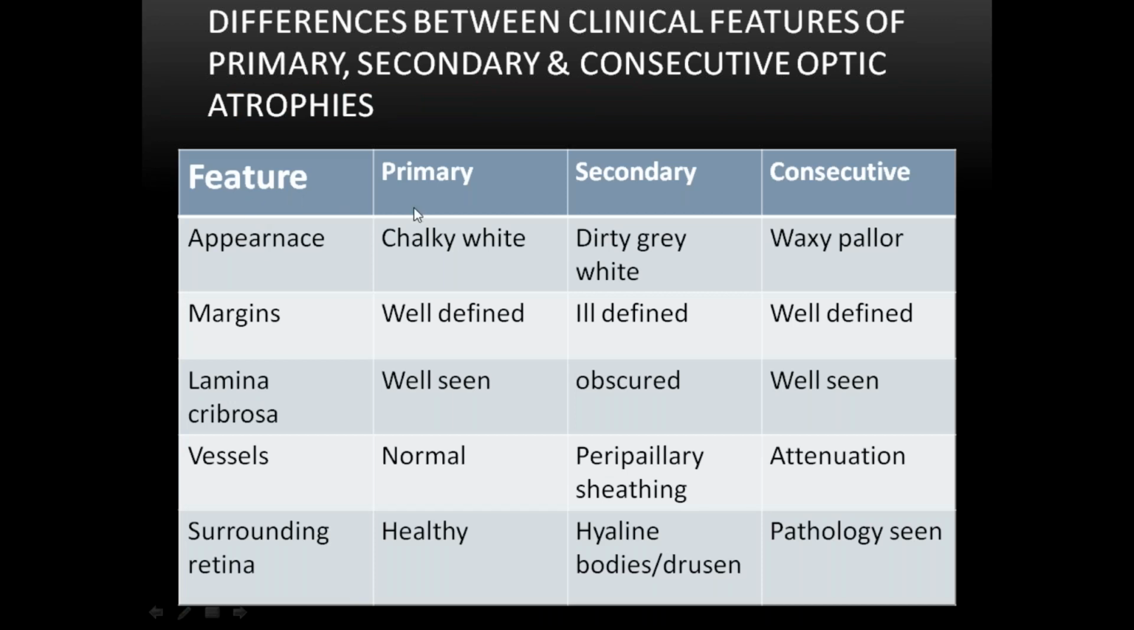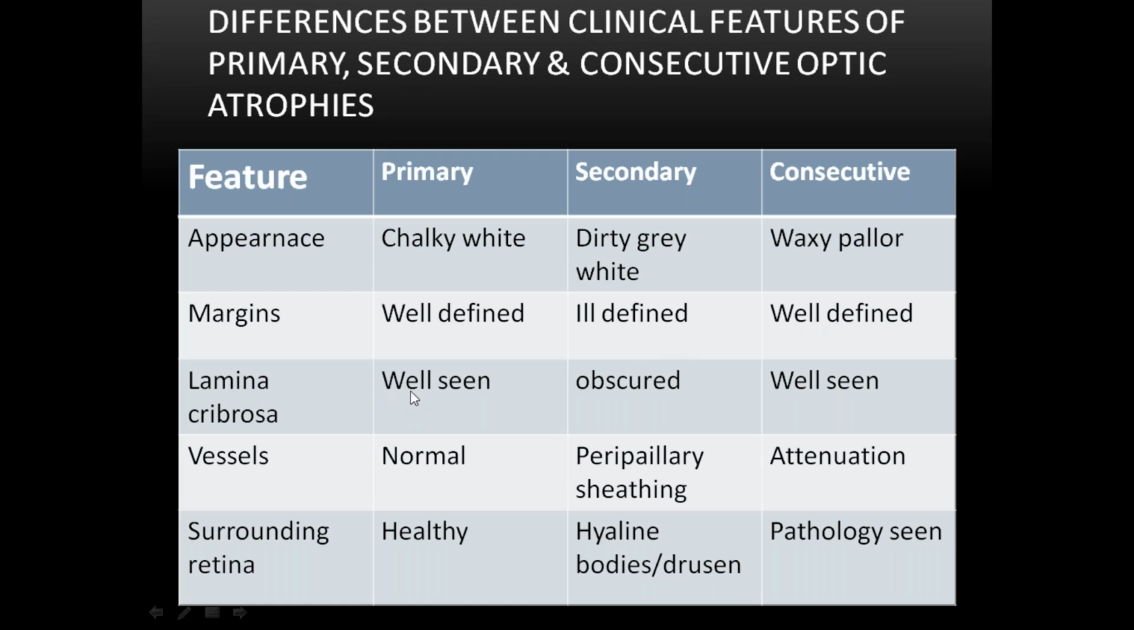These are the differentiating features of primary, secondary and consecutive optic atrophy. In primary optic atrophy, the appearance is chalky white in color. Secondary is dirty grey white in color. Consecutive is waxy in color. The margins are well defined in primary optic atrophy, ill defined in secondary optic atrophy, and well defined in consecutive optic atrophy.